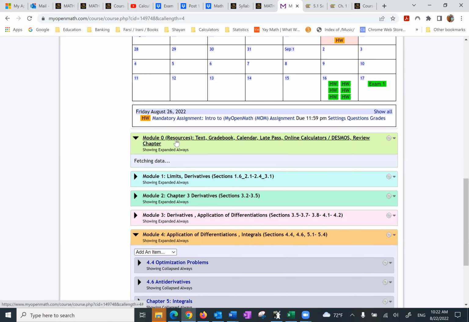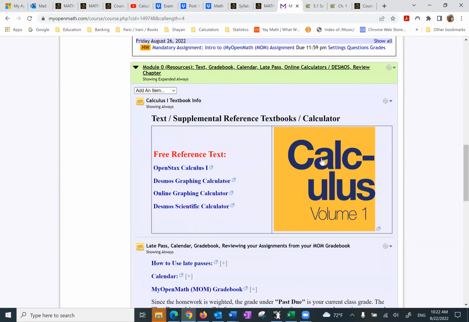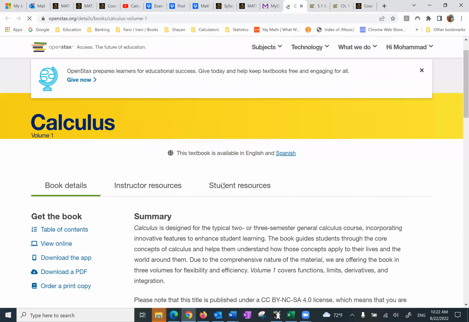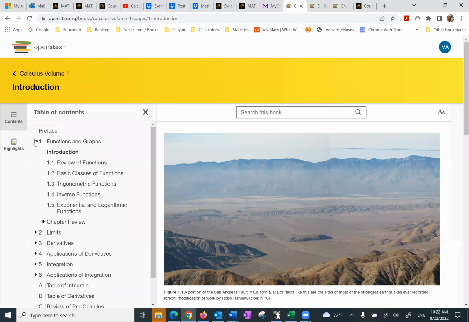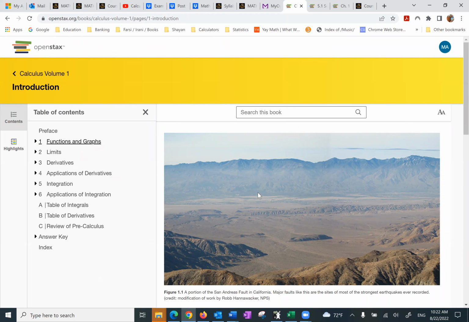Module 0 is simply the resources. For example, here's the calculus text. And when you come here, all you have to do is look at the table of contents, view online, or download a PDF. I would just go with the online. And this is, again, a reference text. We will cover a portion of it, and anything else that we need for the course, I will provide for you. You don't have to pay a penny for your text. You don't have to pay a penny for your digital homework.